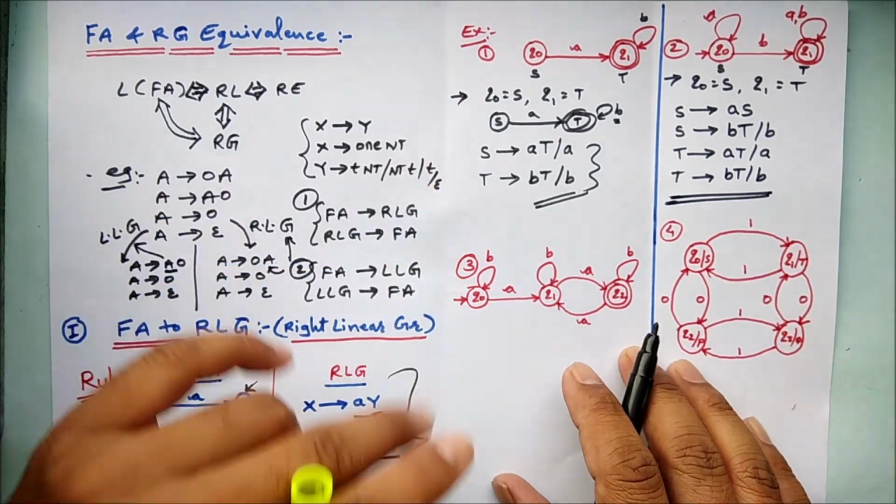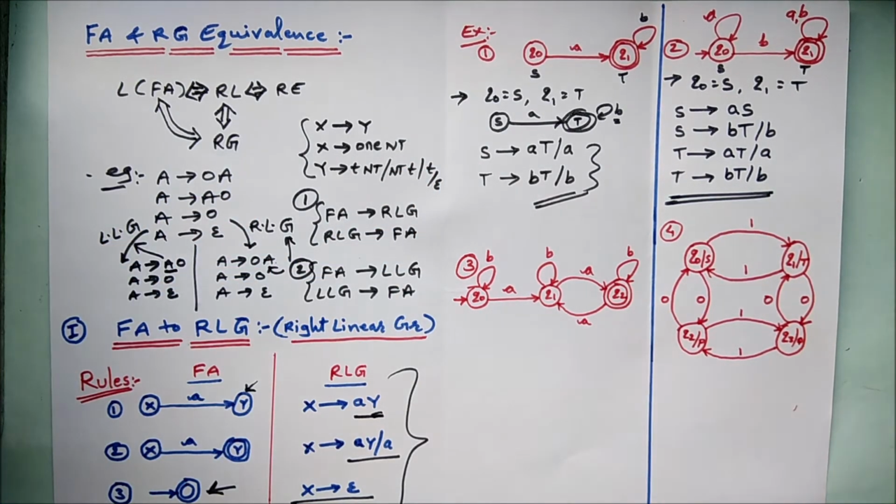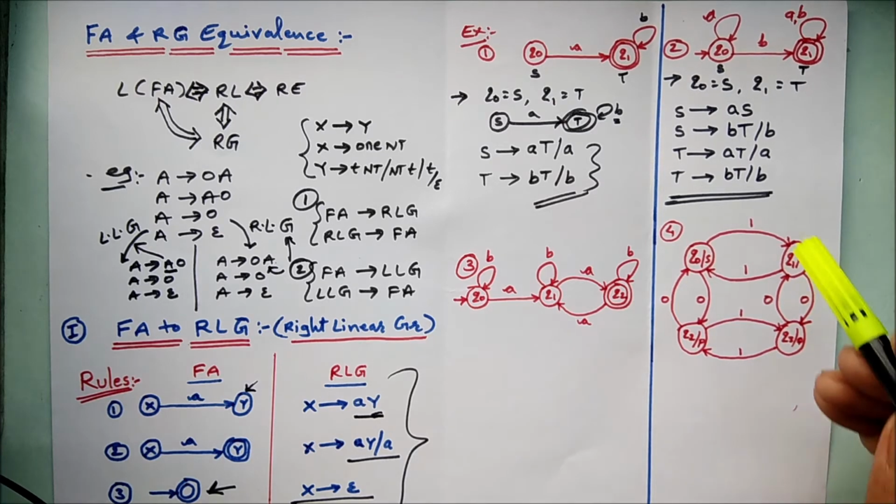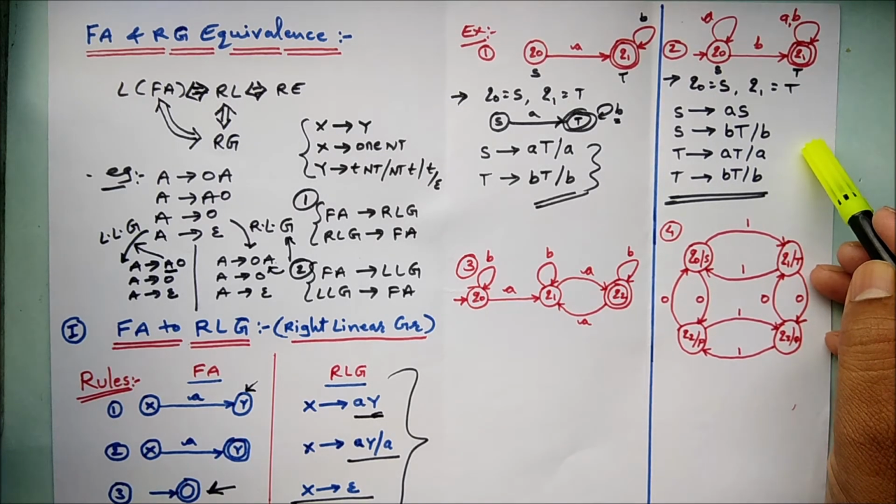So these are the four production rules for four input symbols, including two states in a given finite automata. I hope you people are understanding this, right?